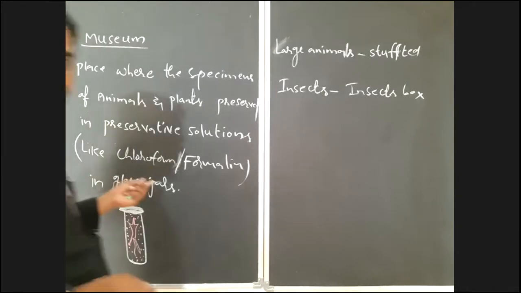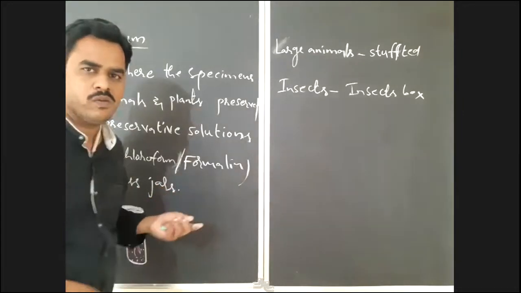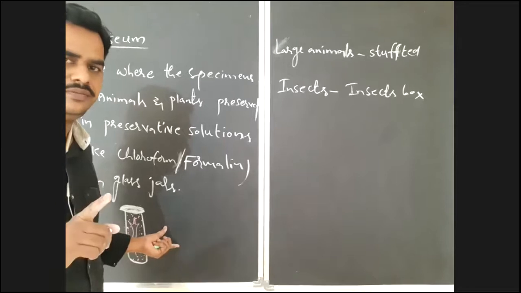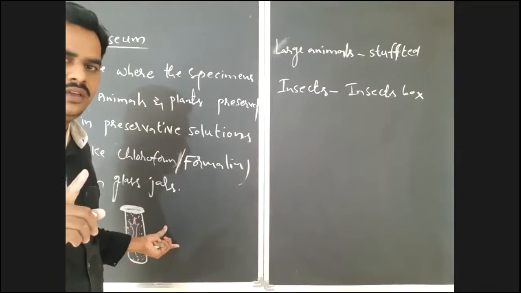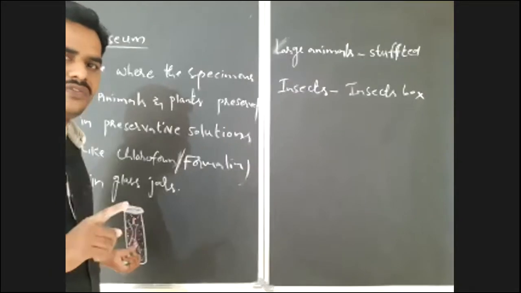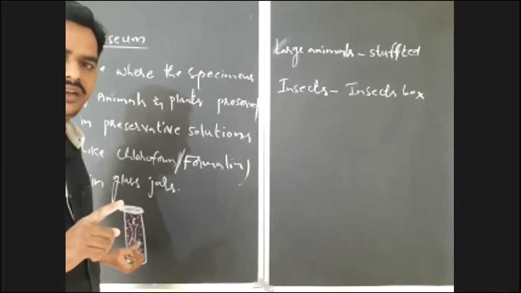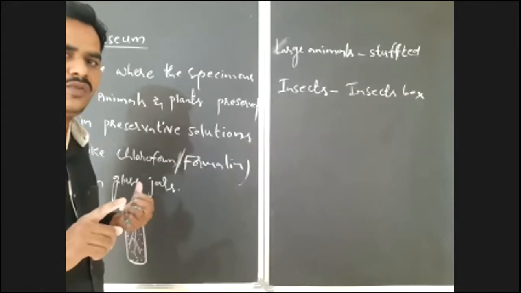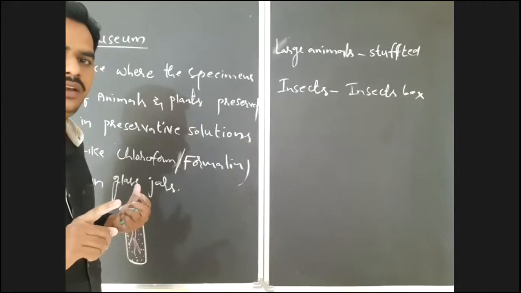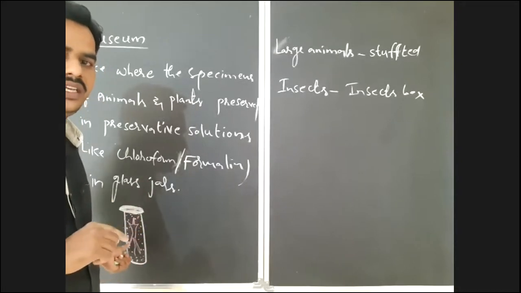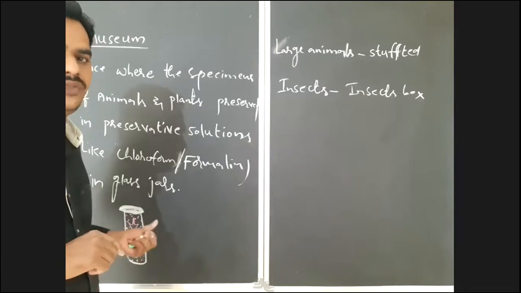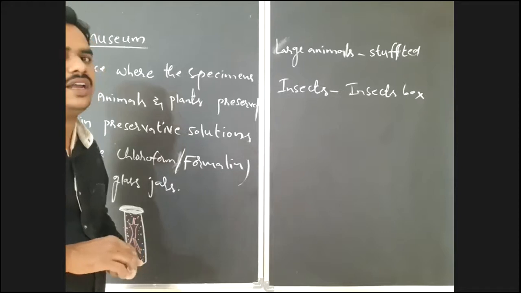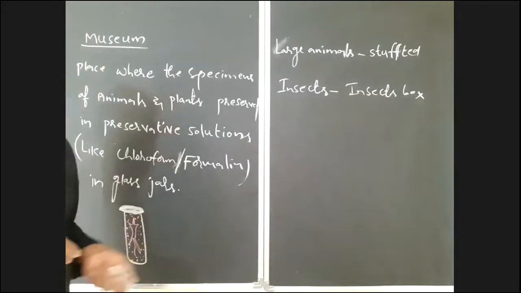That is about museum. So once again, museum is the place where the dead bodies of animals or important parts of plants are preserved in a preservative material, which will provide valuable information about the morphology of that organism in future. Next, what are the examples for this?